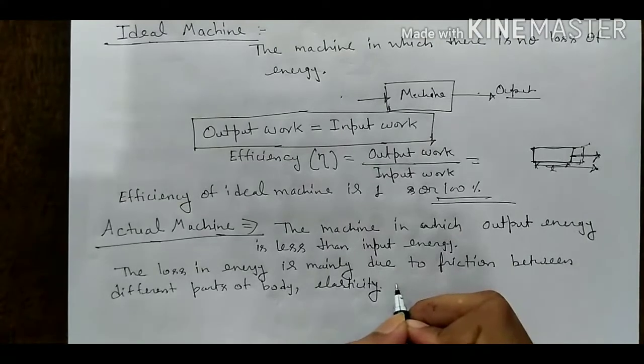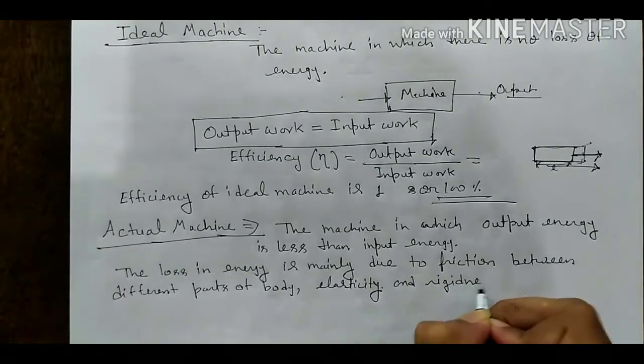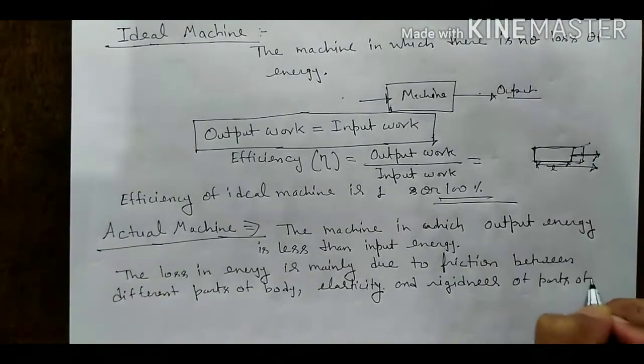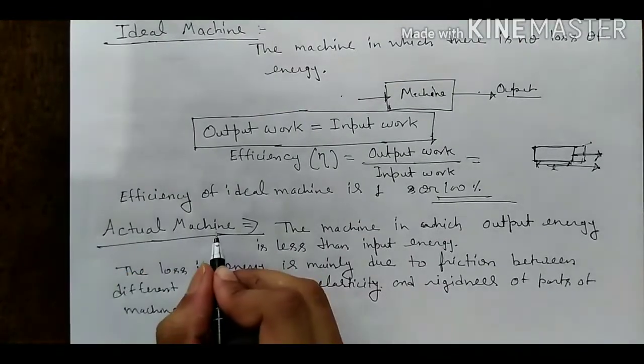Okay, and next is rigidness of parts of the machine. This is the concept of an actual machine.